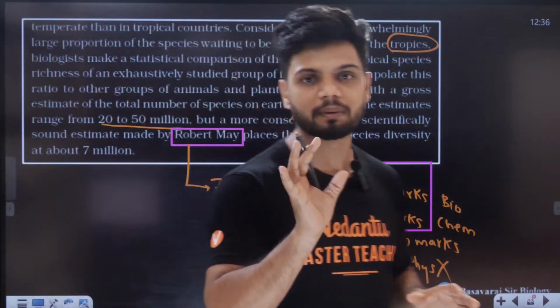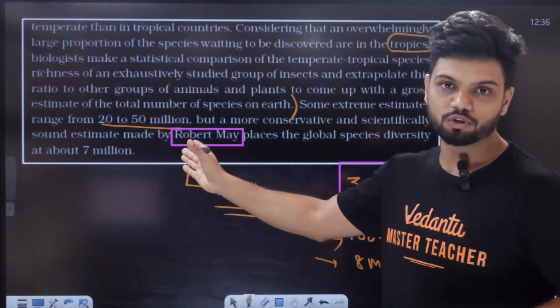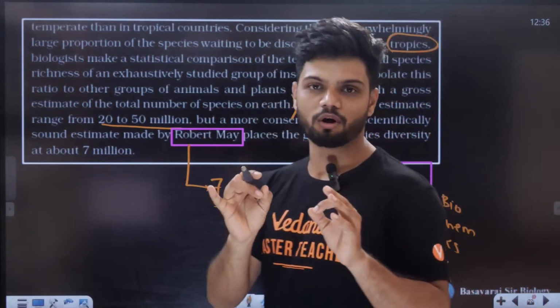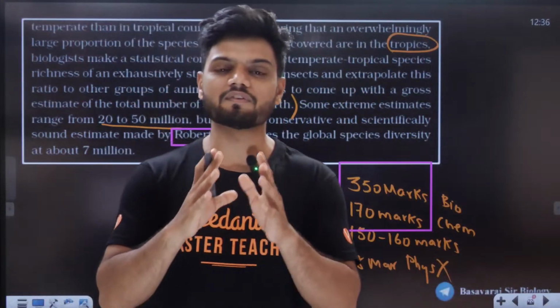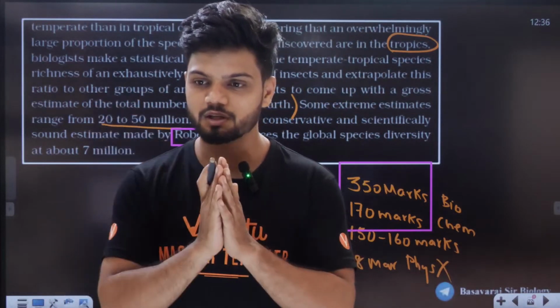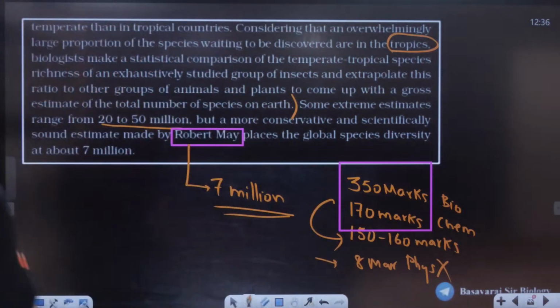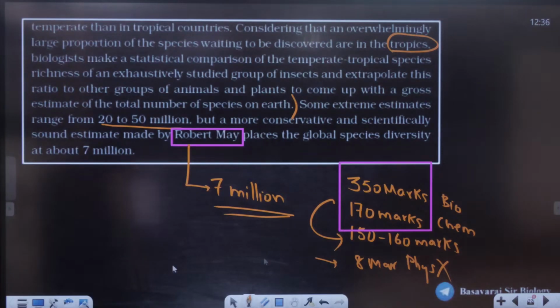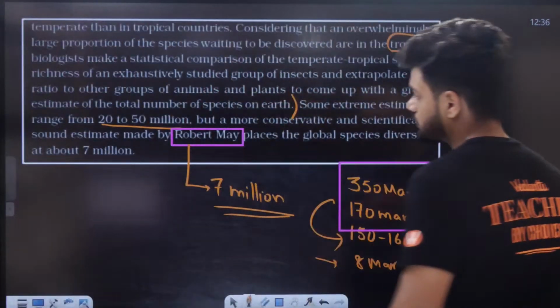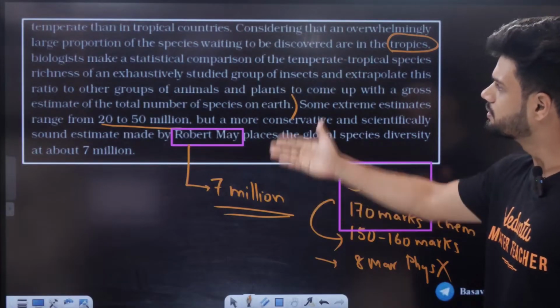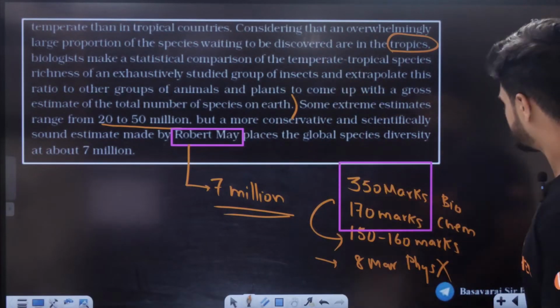Given by Robert May. So all of you pay some tribute to Robert May right now. Students, small rule in my class: every single time we face a scientist, give a namaskar to them. Quickly, all of you, namaskar to Robert May. Because without those scientists, you would not be able to study anything right now. Nothing would be in front of you. Without Robert May's contribution, all this would not be possible.